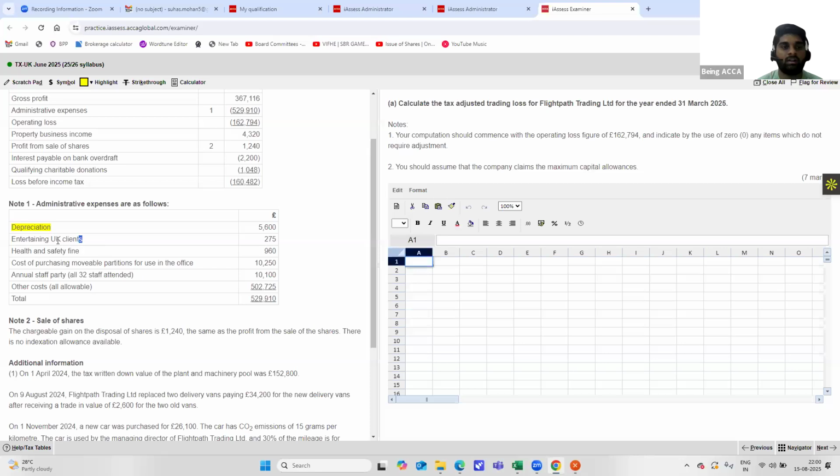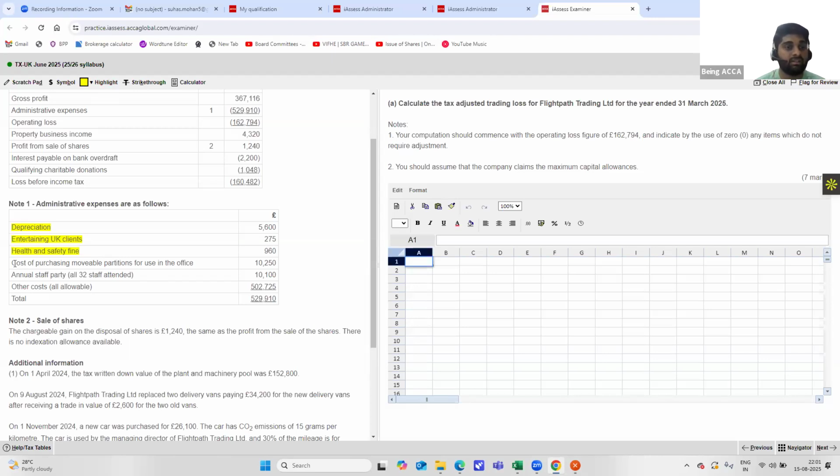Next is entertaining UK clients. As we all know, entertainment is an allowable cost only if it is provided to the staff and not to the client, so this is also disallowed. Next is the health and safety fine. In corporation tax, the only allowable penalty is parking fines incurred by employees on business. Other than that, any fines or penalties are always disallowed expenditure, so this should also be added back.